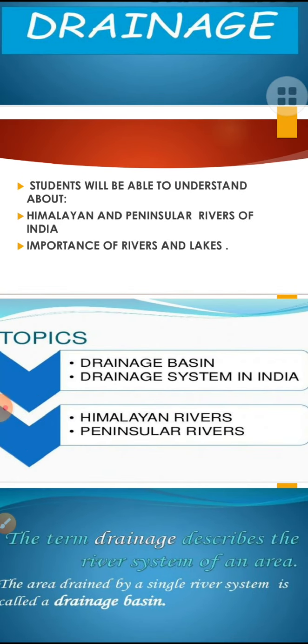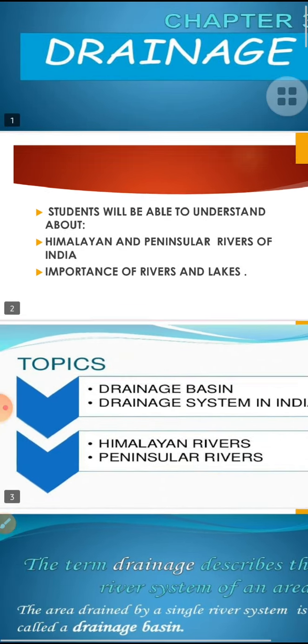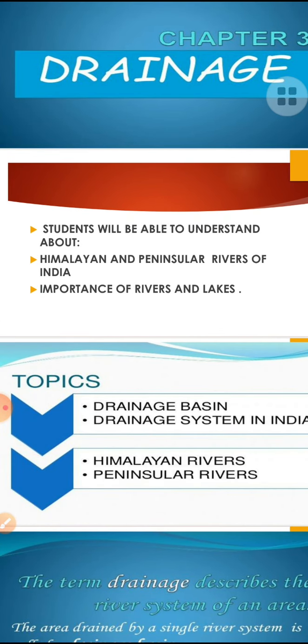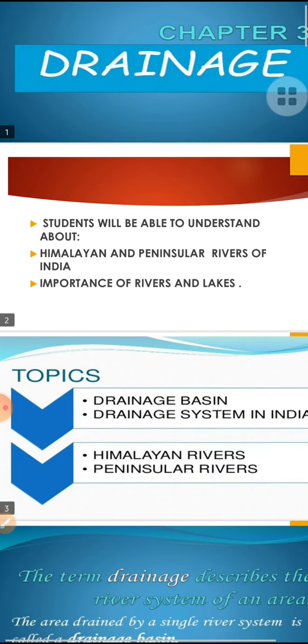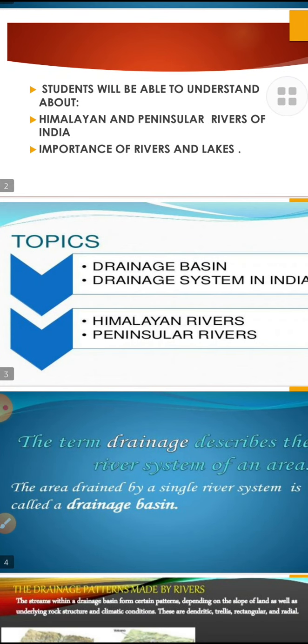So here we will discuss the rivers of both South India and North India. And differently, we will study each river, which are the main rivers in India, in North India and South India. So, firstly, we will study in this chapter the Himalayan rivers and the Peninsular rivers of India and the importance of rivers and lakes, and we will understand all these topics.